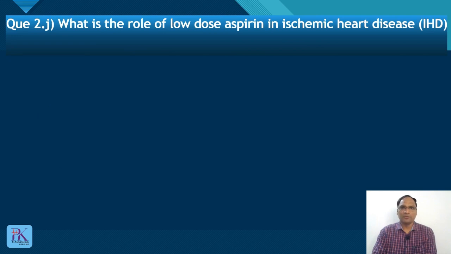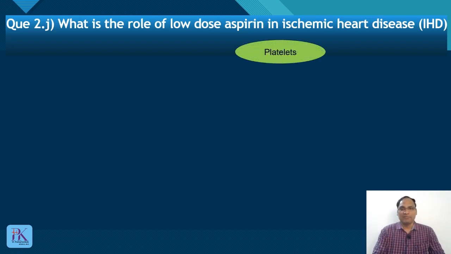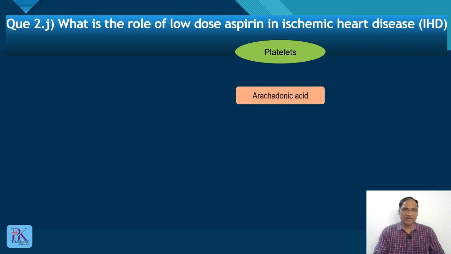What is the role of low dose aspirin in ischemic heart disease? There are two mechanisms of aspirin for the prevention of ischemic heart disease. First is what is happening in platelets, the mechanism which is mentioned by most of the books. So what is happening in the platelets?